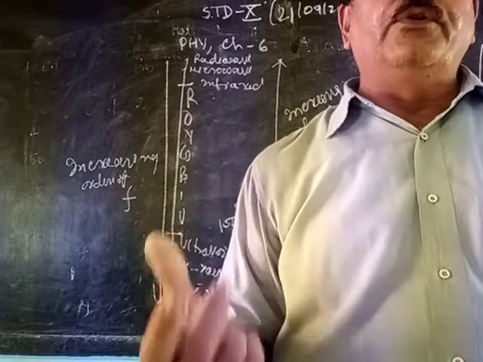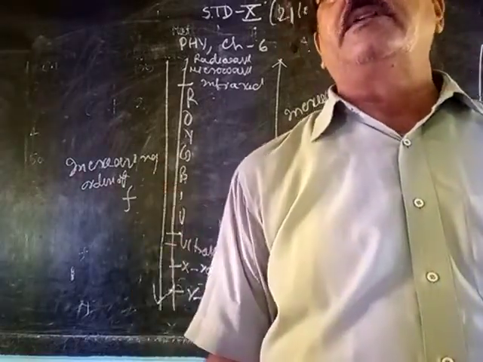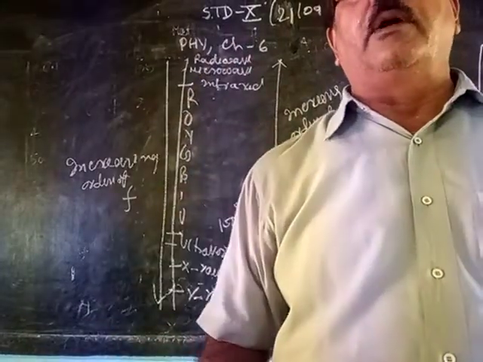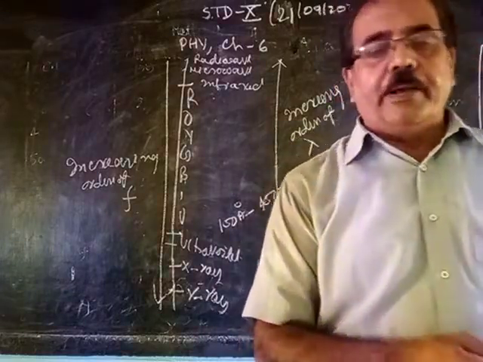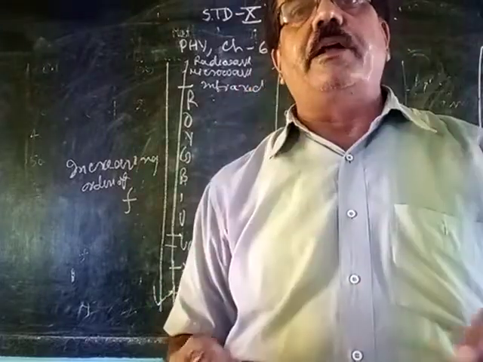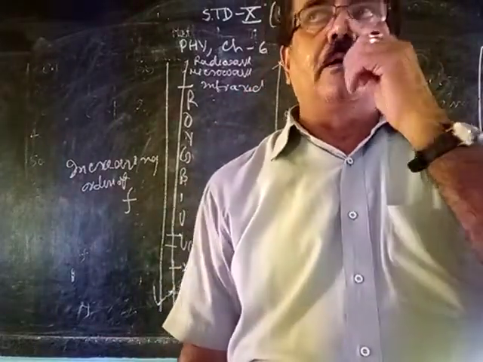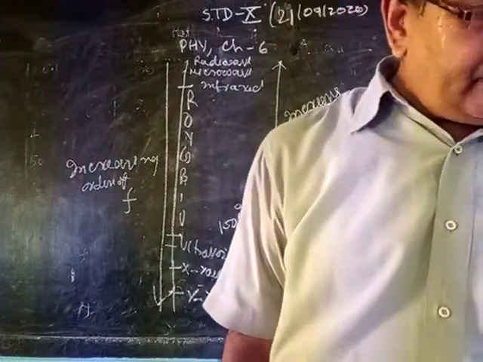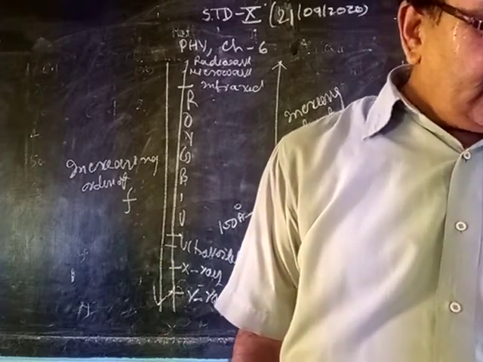This is also used: infrared doesn't affect the photographic plate. That's why in a studio, where the negative is developed into positive, they use infrared, because infrared doesn't damage the negative photographic plates. So infrared is used in the dark room.